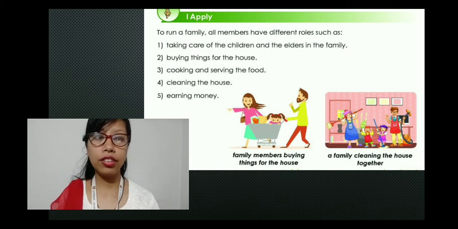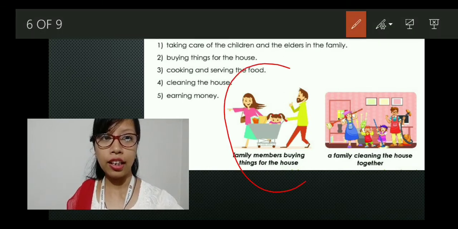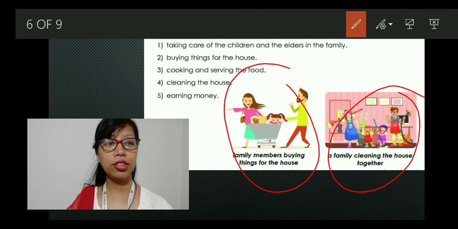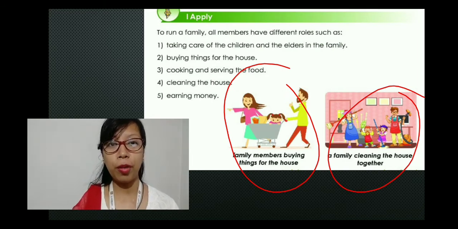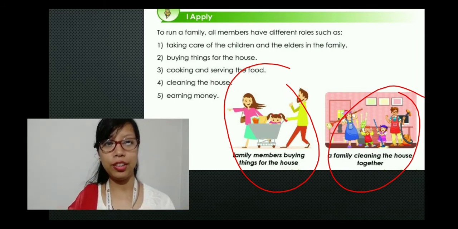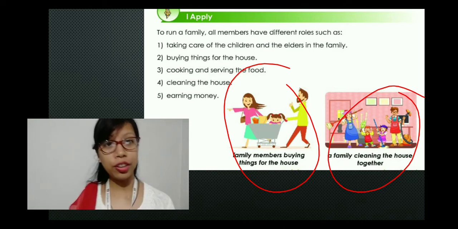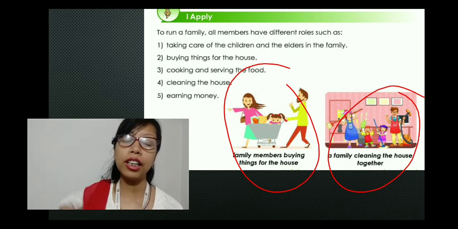Now if you look at the pictures here, what do you see? Yes, family members buying things for the house, and a family cleaning the house together. So if you have to go to the shopping mall, what do you do? The whole family goes, father, mother, children, right? You go together, you enjoy your time there, you eat there, you do some shopping there, right?